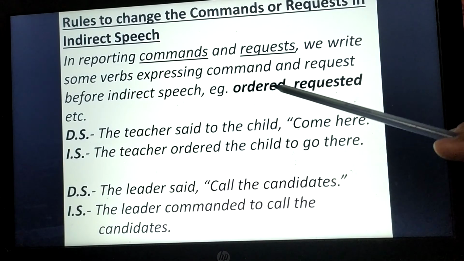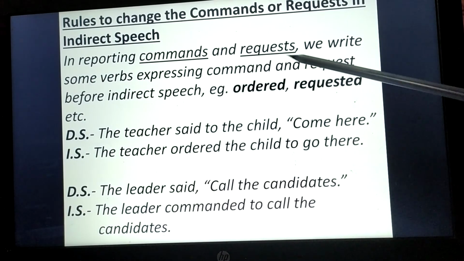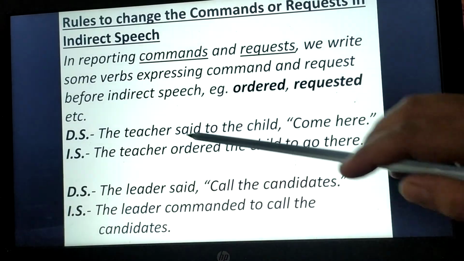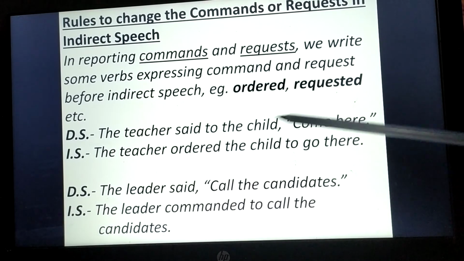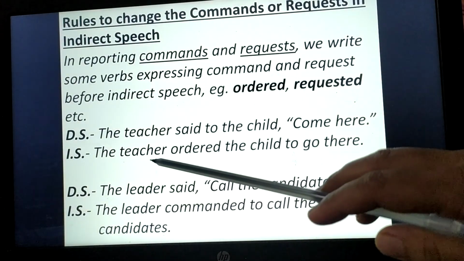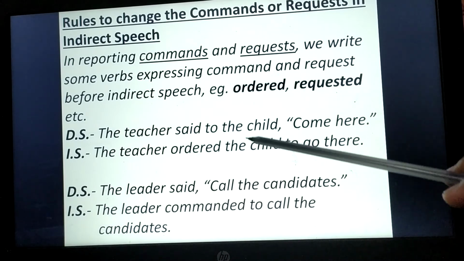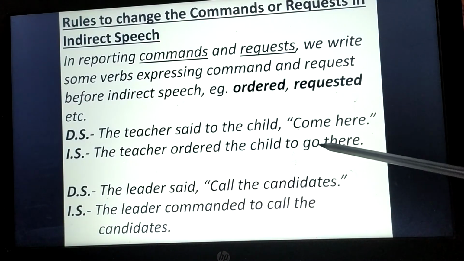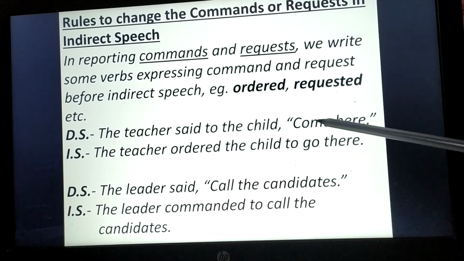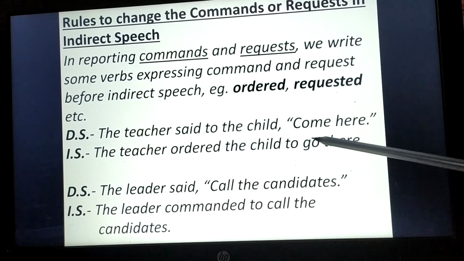We can use this kind of verbs as reporting verbs. You can see here, the teacher said to the child, "Come here." Now we will convert it into indirect speech. The teacher ordered the child to go there, because come becomes go when changing direct speech into indirect speech.